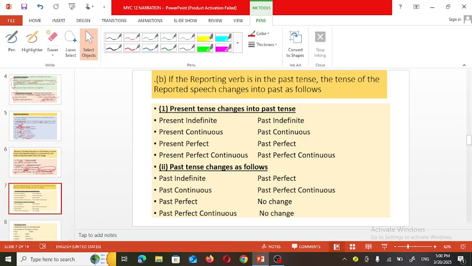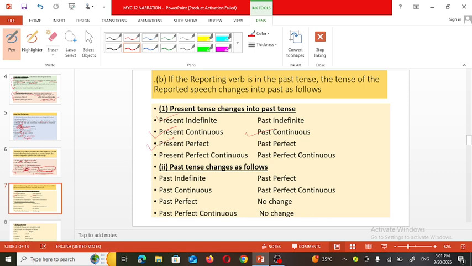So how are we changing the sentence from one tense to another? If the sentence in inverted commas is in present indefinite, meaning simple present, it will change into simple past. If the sentence is in present continuous, then it will change into past continuous.